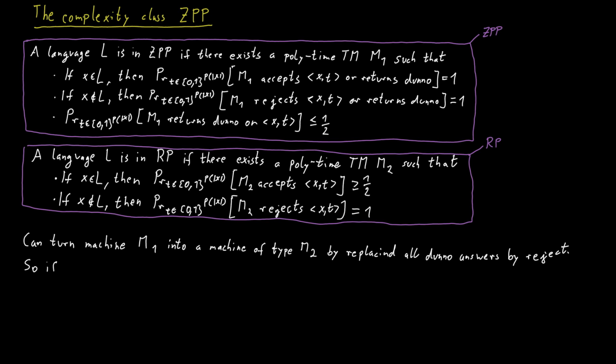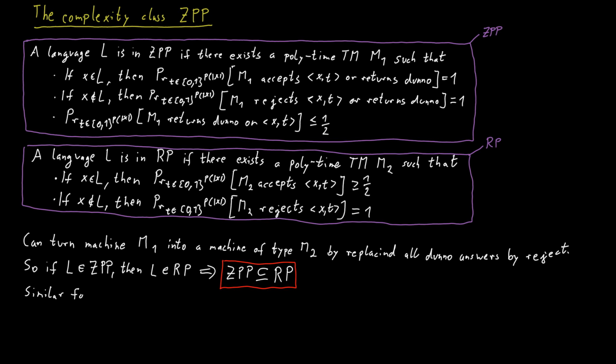This demonstrates that if a language is in the class ZPP, the language is actually also in the class RP, because we can turn this Turing machine M1 into a Turing machine M2. And therefore, ZPP is contained as a class in RP. Exactly the same argument works for CoRP, of course.